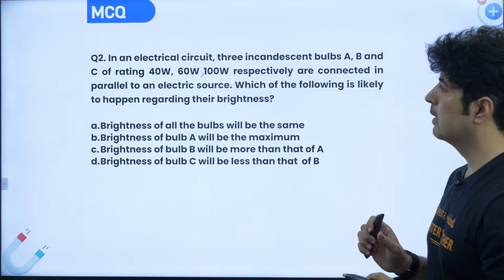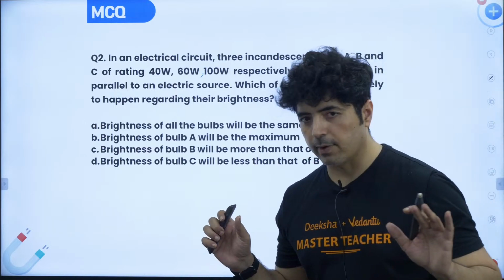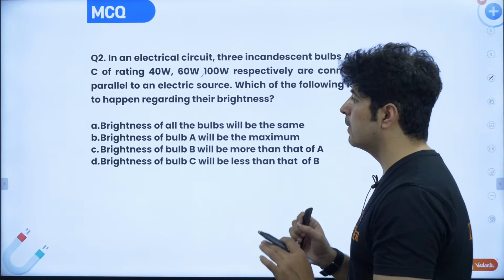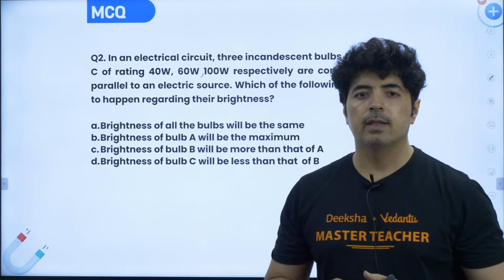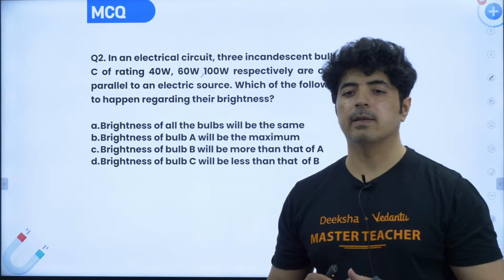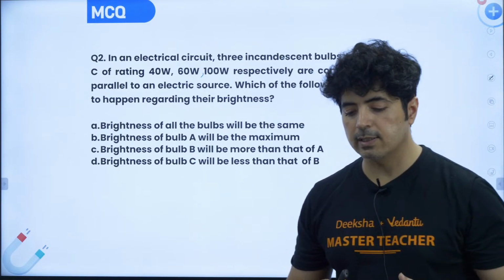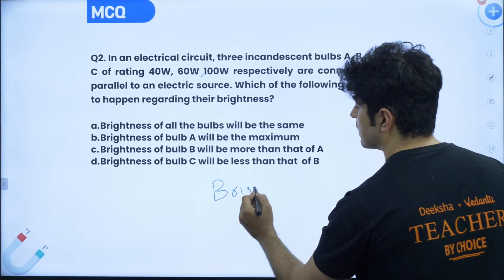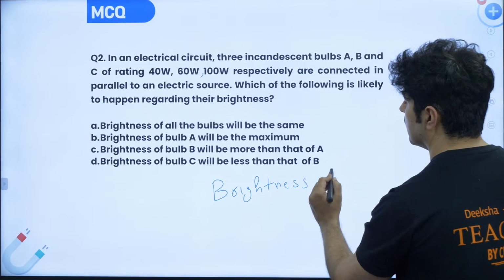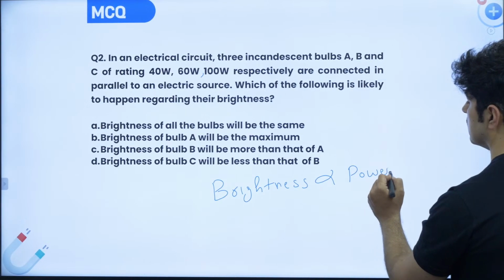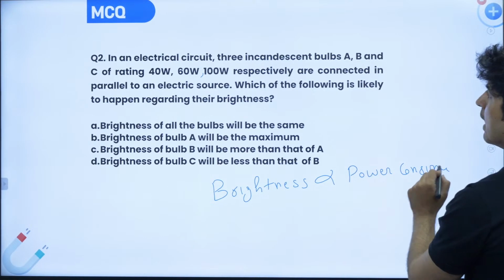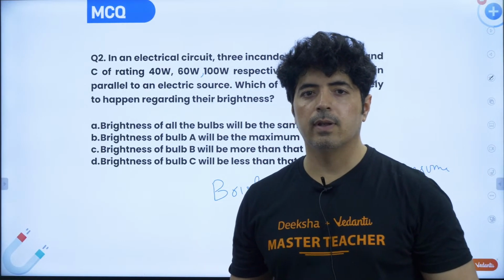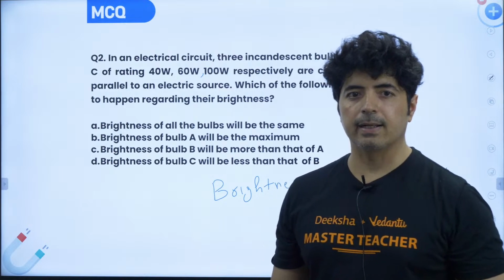The brightness of all the bulbs will be the same, first. Second, the brightness of bulb A will be the maximum, the brightness of bulb B will be more than A, or the brightness of bulb C will be less than that of B. Just read it carefully, it's a very easy question. Let me give you a hint: brightness depends upon power consumed. So which has more power among them? Whichever consumes more power will have more brightness.